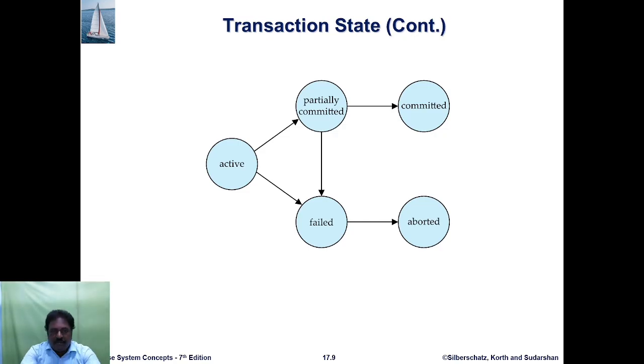Then the transaction state active. The partially committed state is when A's account has transferred the amount to B, but B has not yet received the amount from A. Then committed status denotes that A transferred the amount to B and B received it from A. So before and after the transaction is completed, the account values are consistent. This is the committed status of the process.